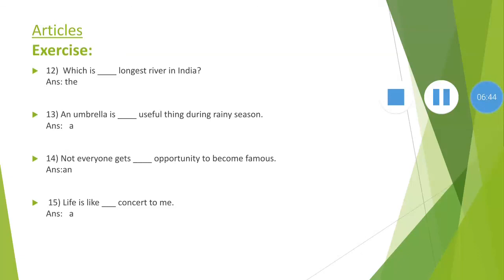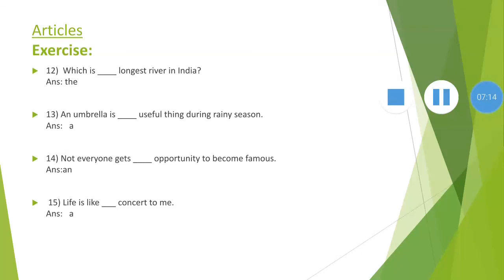Next, an umbrella is the useful thing during rainy season. Useful, use. We know that A, E, I, O, U, U is a vowel, but here when we pronounce the word use, it is not pronounced like 'uh', it is like 'yoo'. So, it indicates the consonant like sound. That's why we use a article. An umbrella is a useful thing during rainy season.